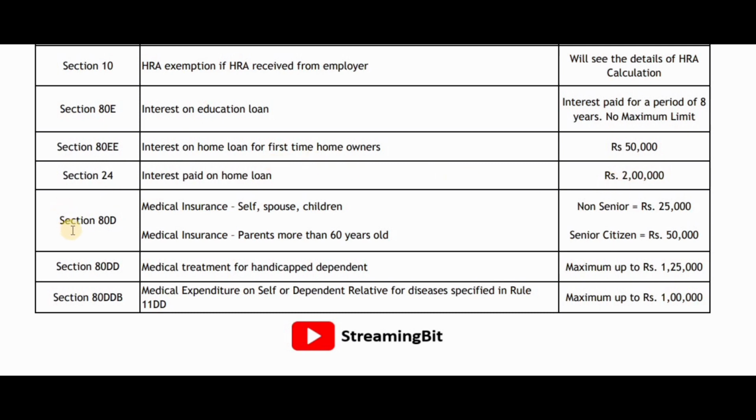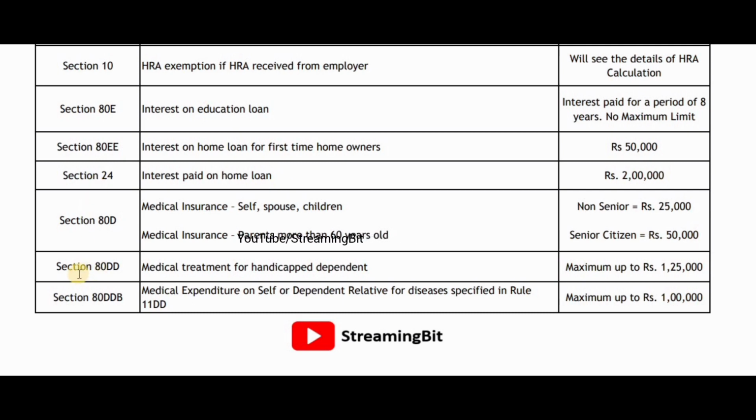So the next is section 80D. That is medical insurance for yourself, spouse, and your children. So you can claim up to 25,000 for that. And if you are having a medical insurance for your parents who are more than 60 years old, then you can claim up to rupees 50,000 under section 80D.